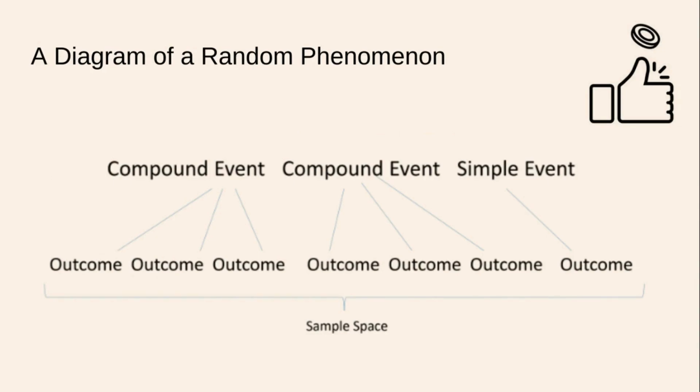Here's a diagram of a random phenomenon. We have several possible events. So we have a compound event, and a simple event. A compound event can be satisfied by multiple outcomes, so can this one, of course, but this simple event can only be satisfied by one outcome.